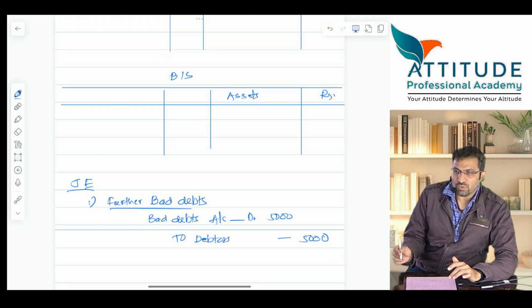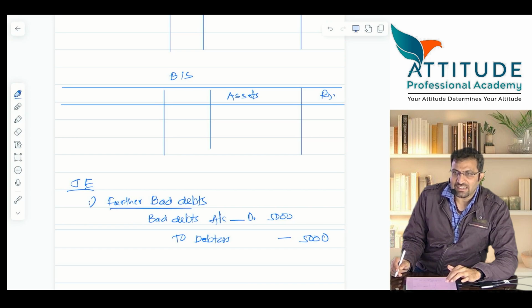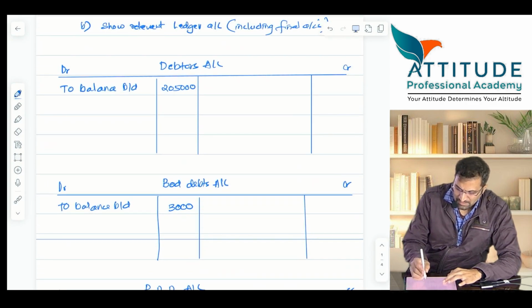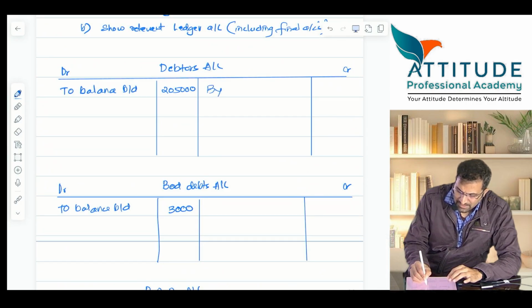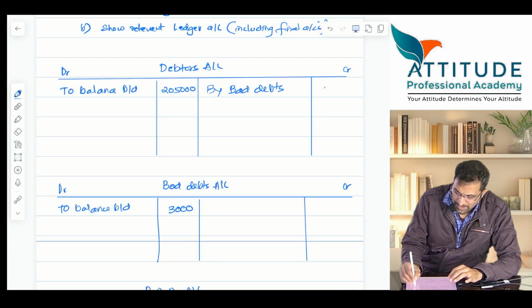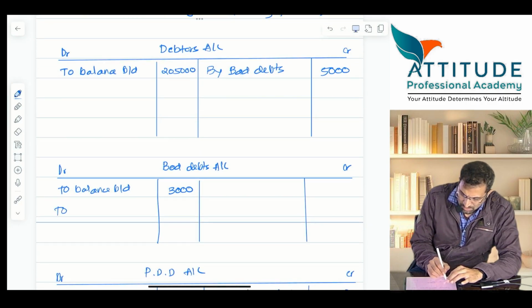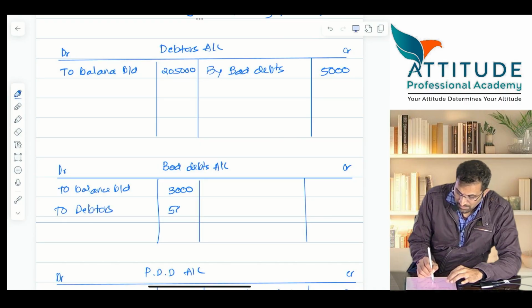They are asking for the journal entries, so I am also passing the journal entries. Is that clear? Please post it. Where should I go? Debtors? Which side? Credit side, by bad debts. All of you, please tell me how much? 5,000. Now in bad debts account, debit to debtors, kitna? 5,000.